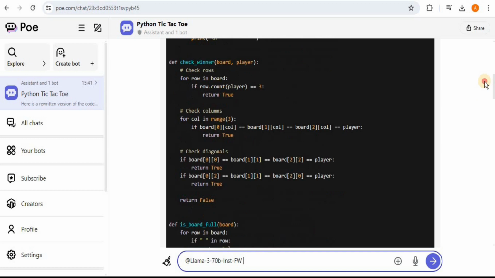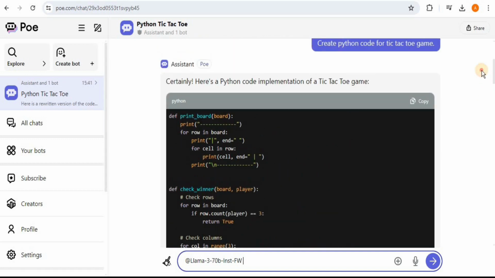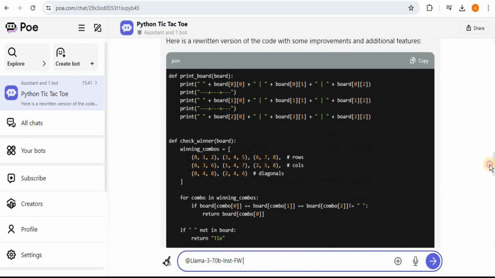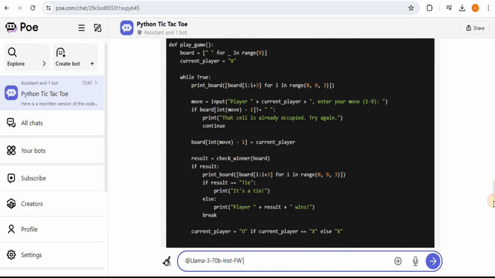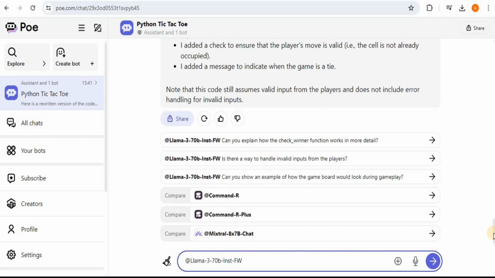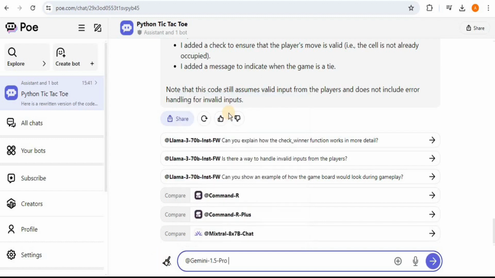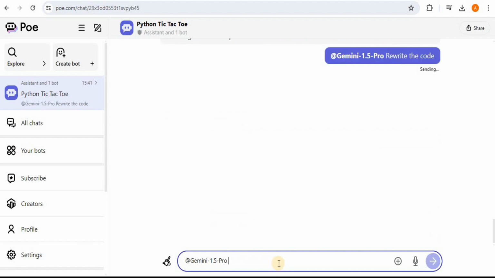Here is the code provided by the default assistant, which is actually powered by the GPT 3.5 Turbo and the Claude 3 Haiku. And if you want to get this code by some other LLM, let's say Gemini 1.5, for that you simply have to enter the @ sign, start writing Gemini and then select the required model. I'm gonna go with the Gemini 1.5 Pro. And here I'll ask it to rewrite the code. Hit enter and you will see that it will start generating its own version for the code.